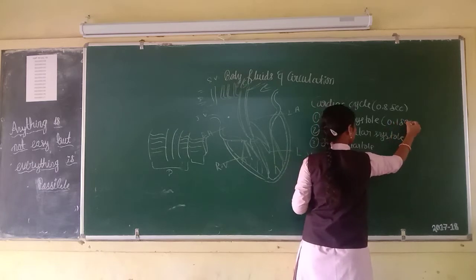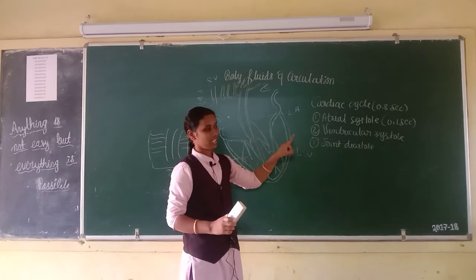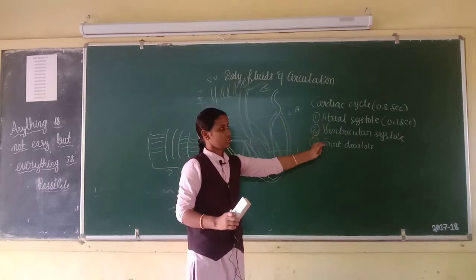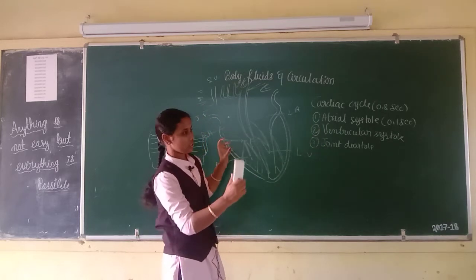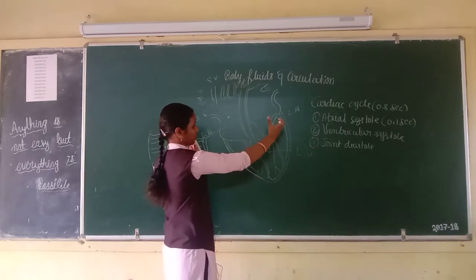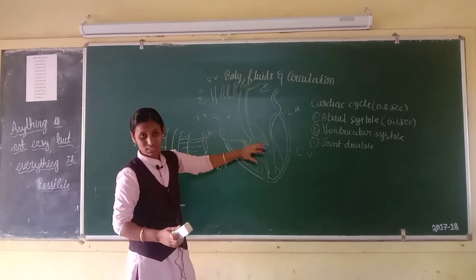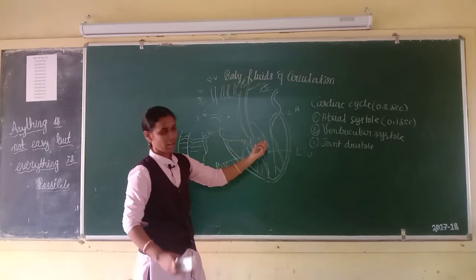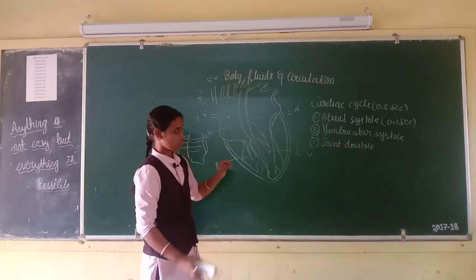Totally cardiac cycle takes 0.8 second, but atrial systole takes only 0.1 second. When the SA node generates the nerve impulse to contraction of both atria, blood pushes into respective ventricles through the tricuspid valve and bicuspid valve. This is the atrial systole.